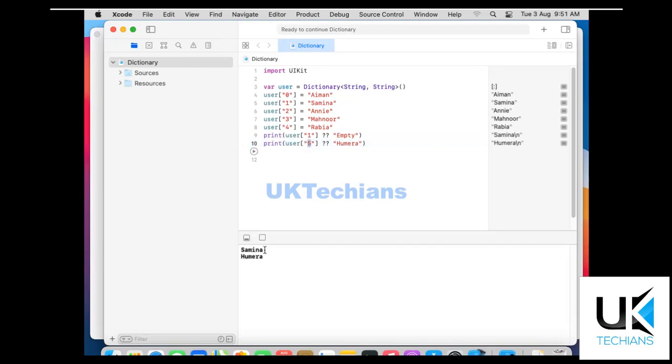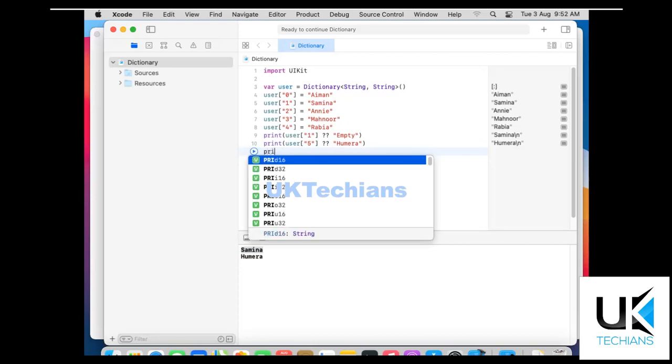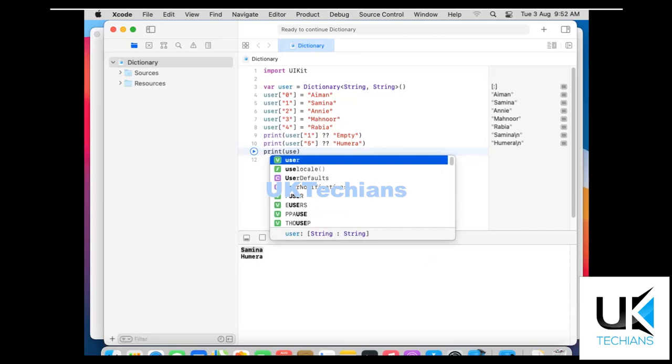The first one is Samina, because we have stored here 1 equals to Samina, but 5 is not present in this user dictionary, so it prints here Homera. So let me also show you, if you don't use this default function, what it will do. It will do nothing but just show nil, right?